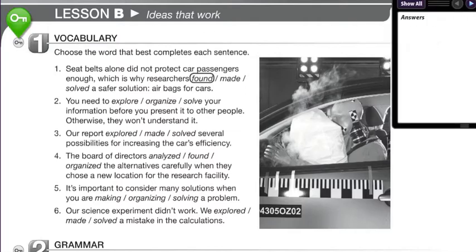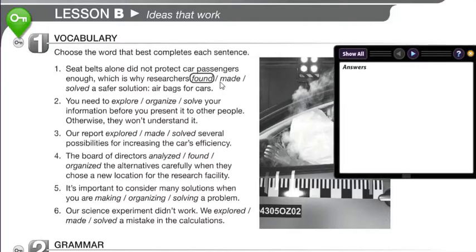Alright, now we're gonna reveal the answers. Number one says, seatbelts alone did not protect car passengers enough, which is why researchers found a safer solution, airbags for cars. That's the modifying, this relative clause is modifying this sentence. That's what we're working on in this section. I'm gonna highlight this example because we're gonna do something similar. We're gonna create some similar sentences.